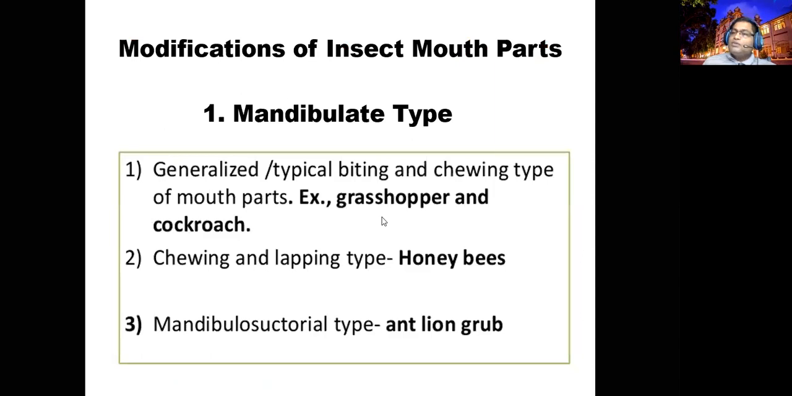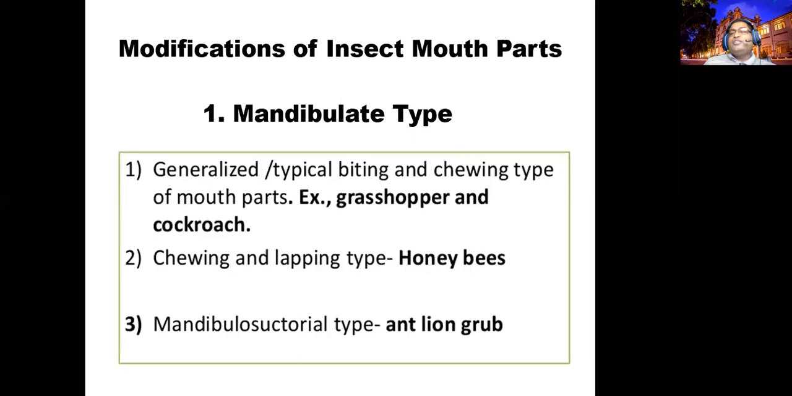The first is the generalized or typical chewing type. You can expect the chewing type mouth parts in many insects, especially adult beetles, grasshoppers and dragonflies. They are biting and chewing. We call this the generalized mouth parts. First they bite, then chew. The second category is chewing and lapping. They will not bite, they will chew and lap.